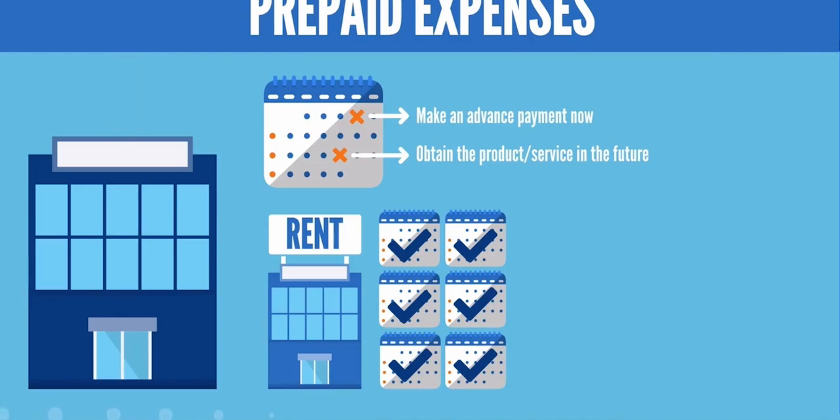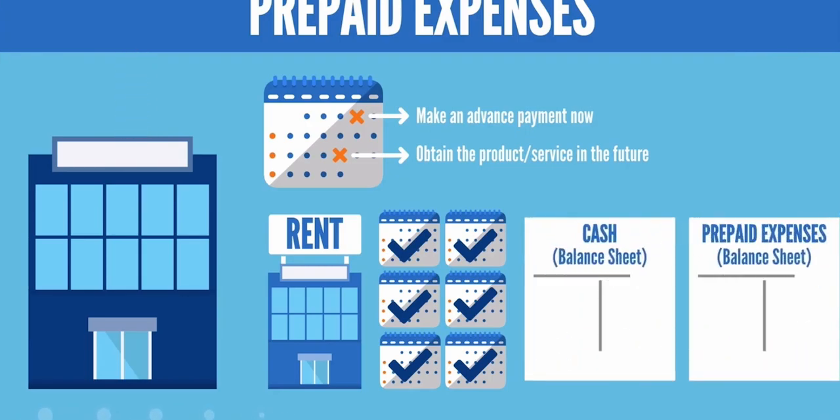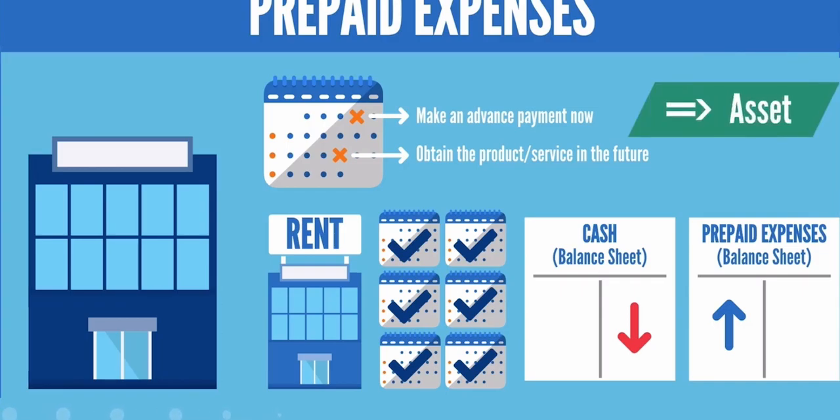The money goes out of the company's bank account in exchange for the right to use the office space for the next 6 months, right? Cash decreases, and prepaid expenses are registered on the company's balance sheet as an asset. Prepaid expenses are an asset because they're something the firm owns. It owns the claim to use the office that it will rent for the next 6 months.